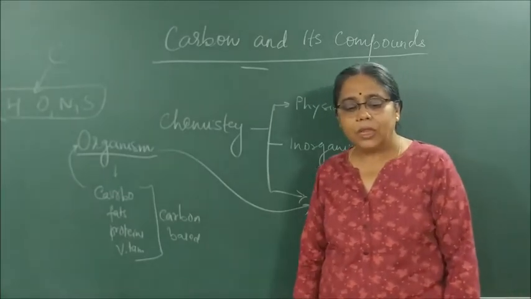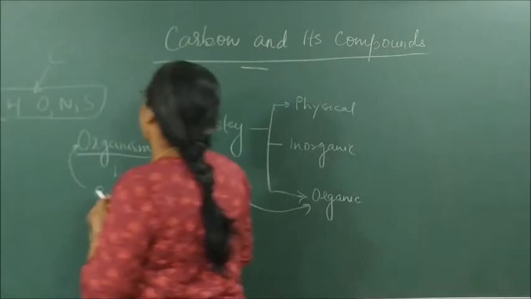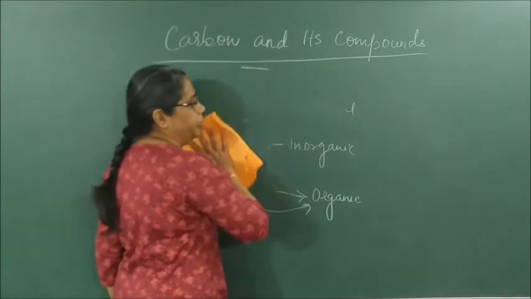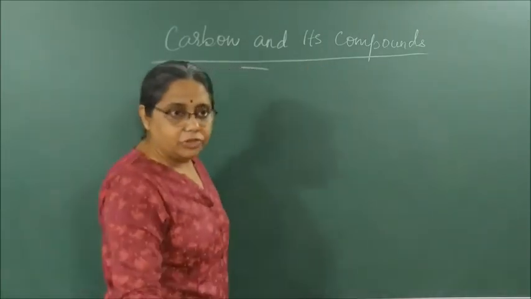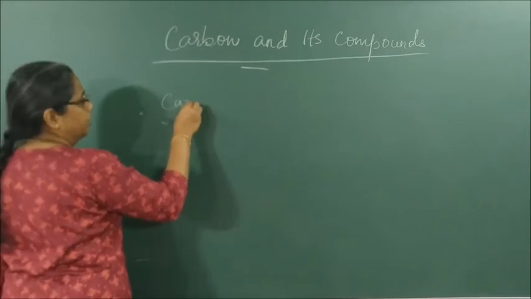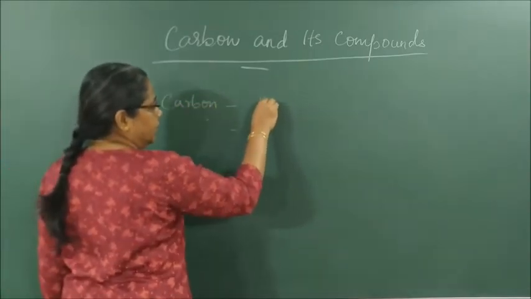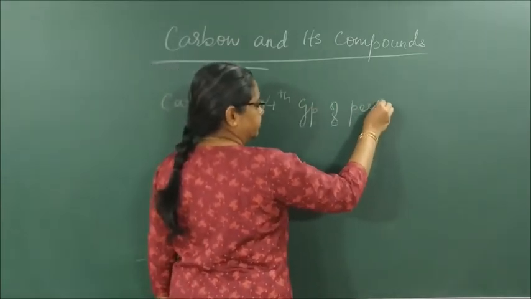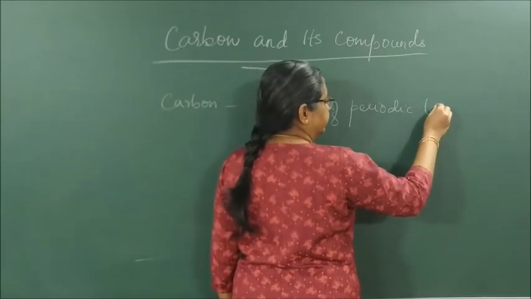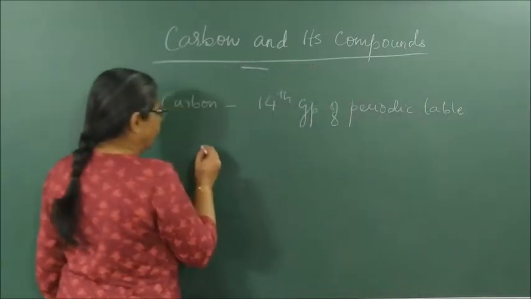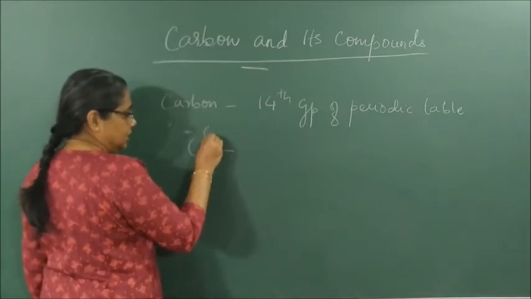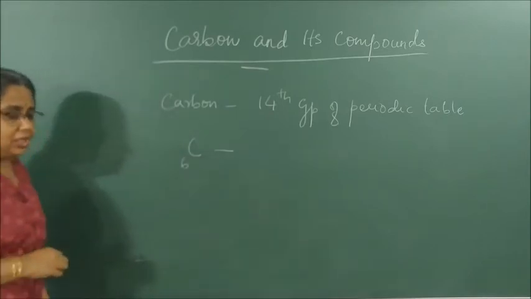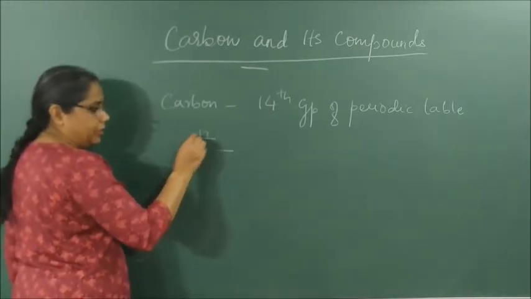Fine. So when you talk about carbon, carbon is an element which is present in the 14th group of the periodic table. It is present in which group? 14th group. Its atomic number is 6 and its atomic mass is 12.